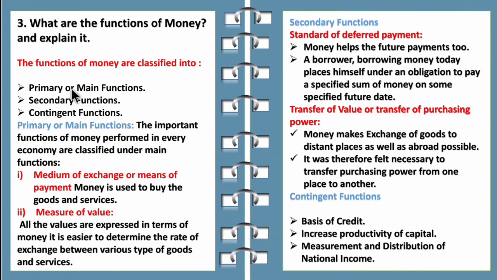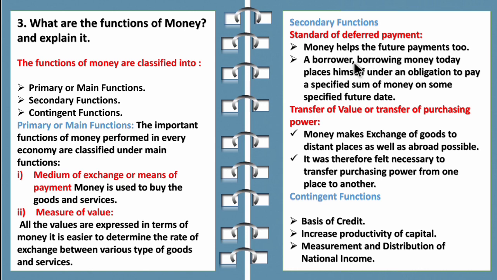So now let's see what are the functions of money. So first tell there are three basic functions: primary, secondary and contingent function. Then you have to explain one by one. So under primary you have medium of exchange or means of payment and then measure of value. Then secondary function, under secondary you have standard of deferred payments.